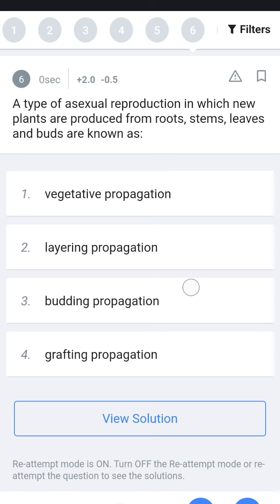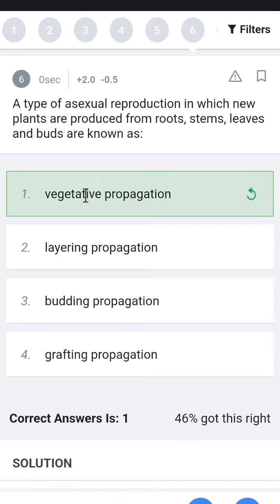Budding propagates from a side bud, and grafting, as we already know, means joining two branches. So the answer is vegetative propagation.